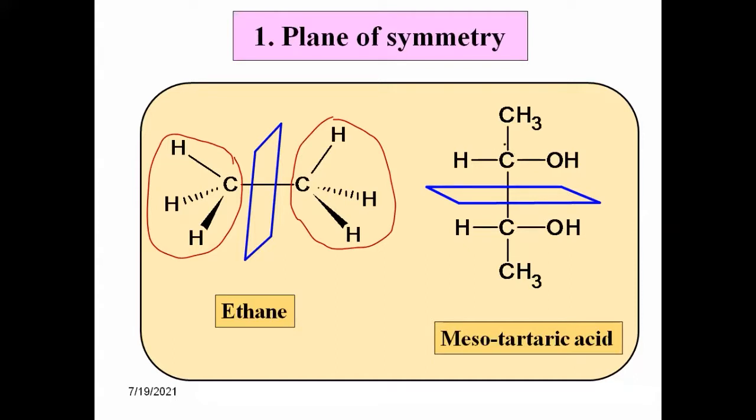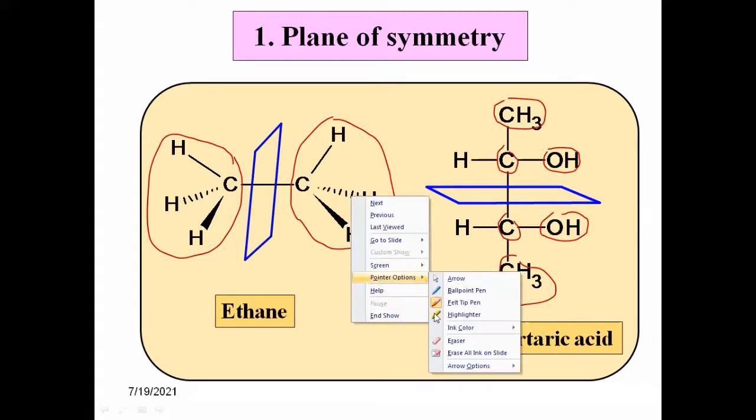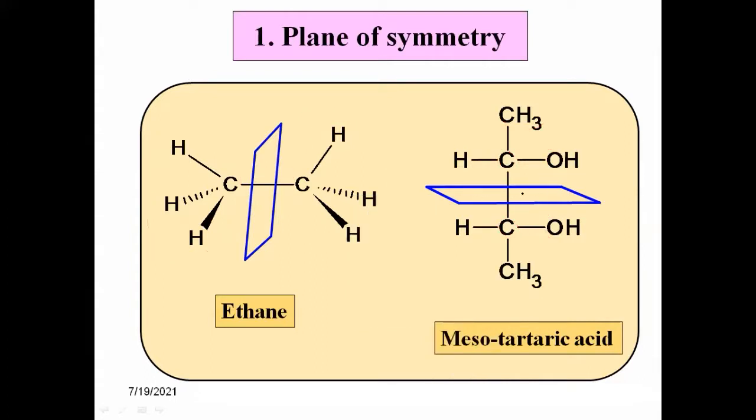Now those two equal parts are also mirror images of each other. कारण बघा इथल्या बाजूला कार्बन समोर आहे, इथेही कार्बन या बाजूला येतोय. OH राईट साइडला असेल, तुमच्या मिरर मध्ये सुद्धा त्याच बाजूला आहे. मिथिल ग्रुप बॅक साइडला आहे, इथं सुद्धा मिथिल ग्रुप बॅक साइडला आहे. Means that two are mirror images of each other. मग असं असेल तर आपण याला काय म्हणतो आहोत? Yes, this again has a plane of symmetry. This is the imaginary plane passing through the molecule. It divides that molecule into two equal parts, and they are mirror images of each other, and this is called plane of symmetry. Mesotartaric acid also has a plane of symmetry, and therefore it is also optically inactive. It does not show optical activity.